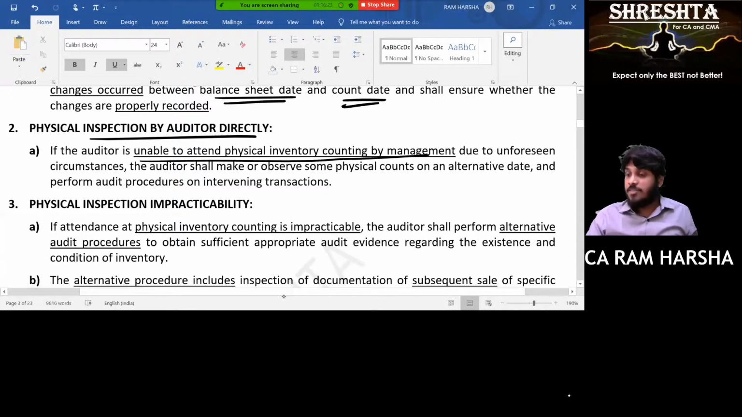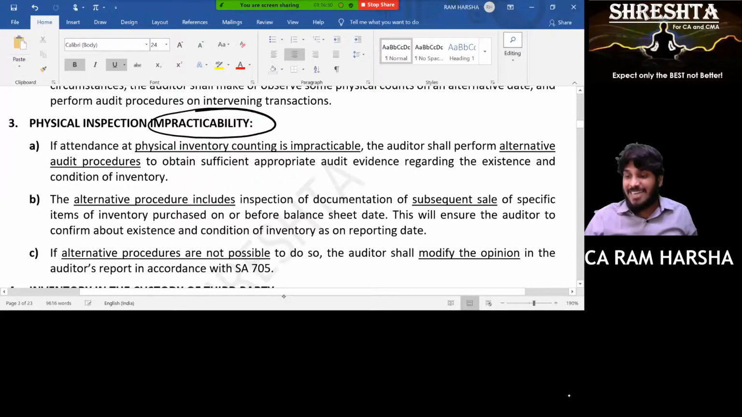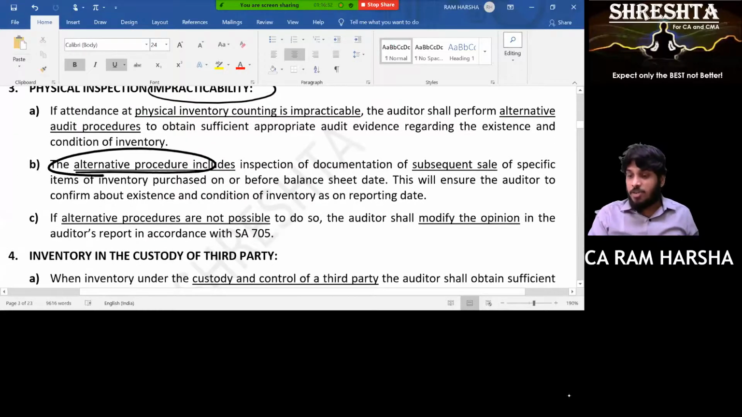Suppose you are unable to attend the physical inventory counting by management, you attend physically. This is nothing but a surprise check. Suppose physical inventory counting is impracticable. Alternatively, if you are also unable to obtain evidence, you shall modify the opinion.